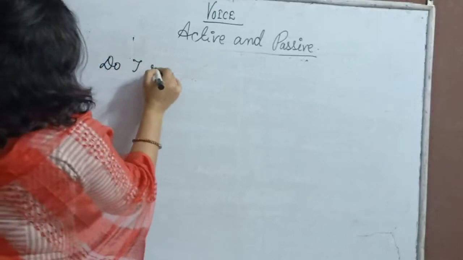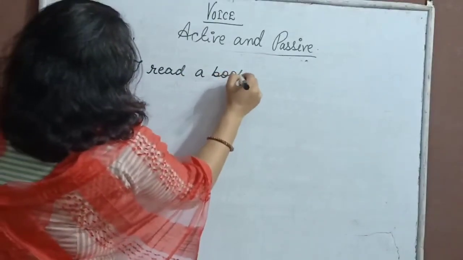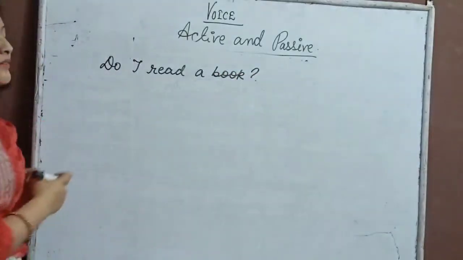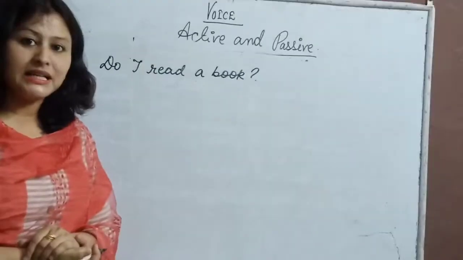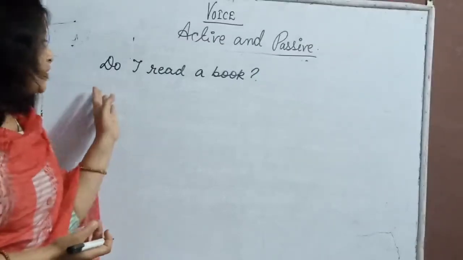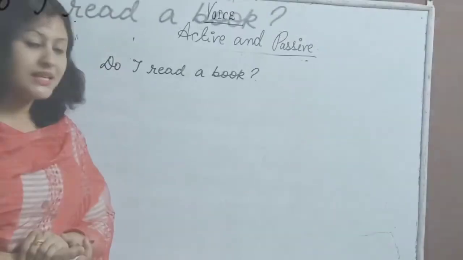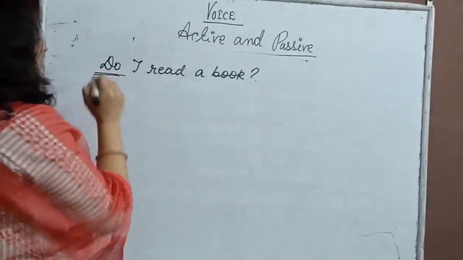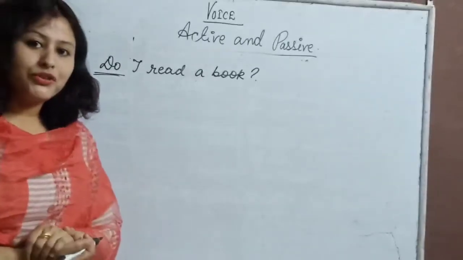Do I read a book? Which kind of a sentence it is? If you can see, it is an interrogative sentence. If I ask you which tense it is written in, simple present tense because we can see the auxiliary verb, that is do. Okay. Now, what is the rule for changing it?